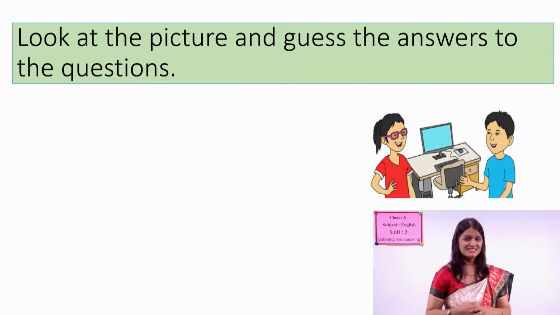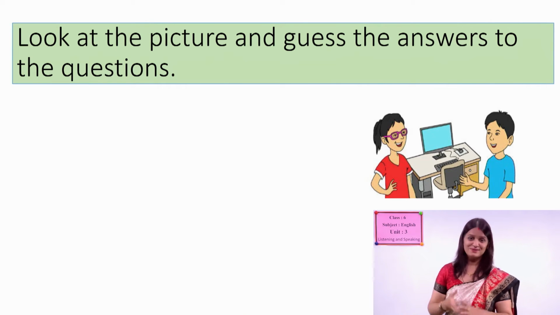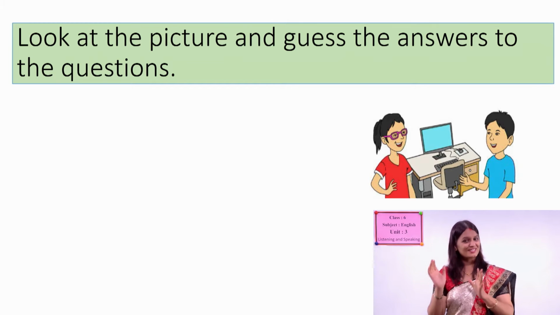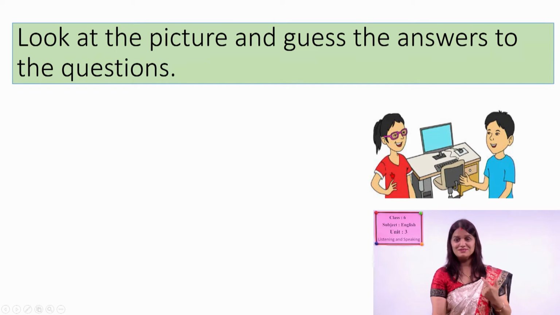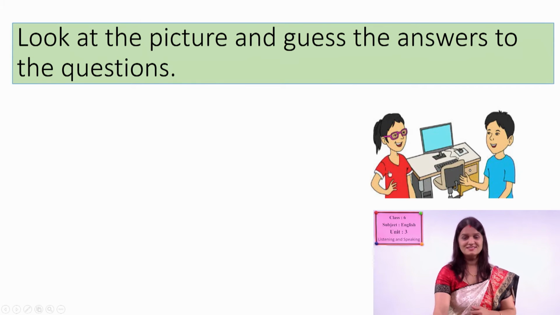So what you can see are the things in the picture. Good, there is a computer, right? And maybe they are talking about the computer or something like that. So you can see their computer, and the 2 of them are talking. You will just listen to the conversation between them and do the exercise. So before that, look at some questions here.